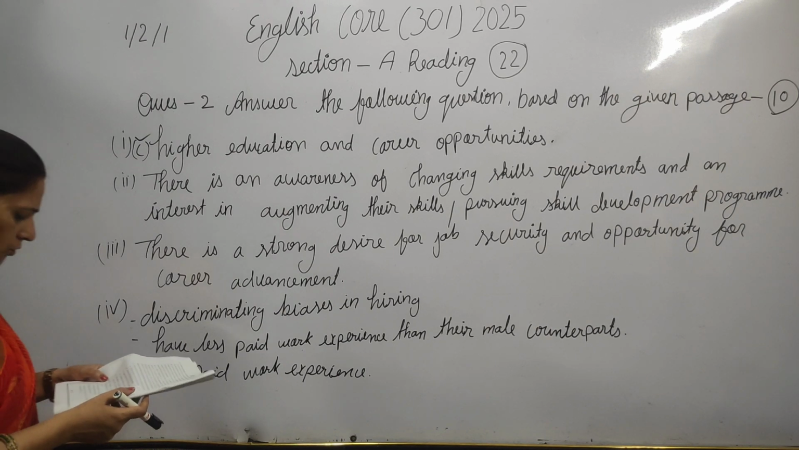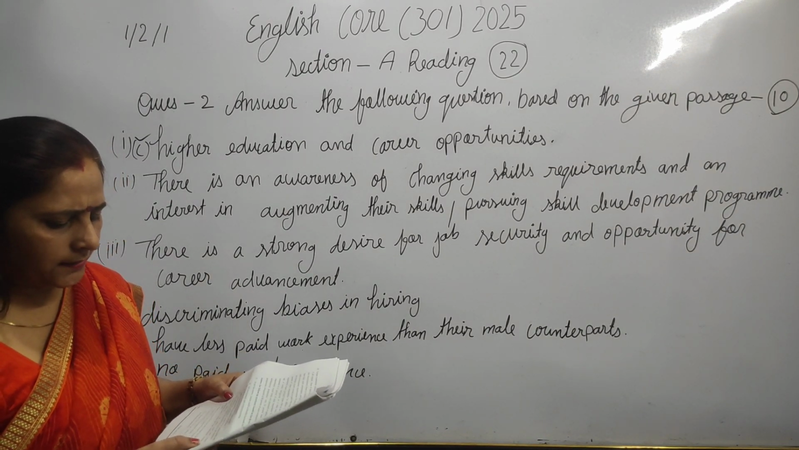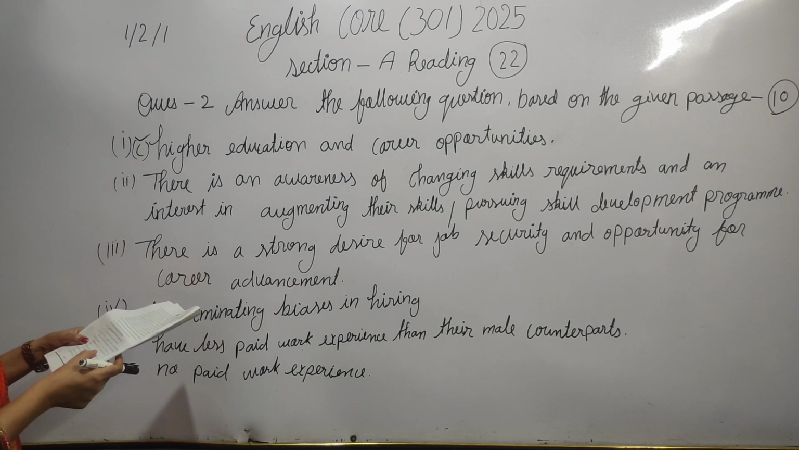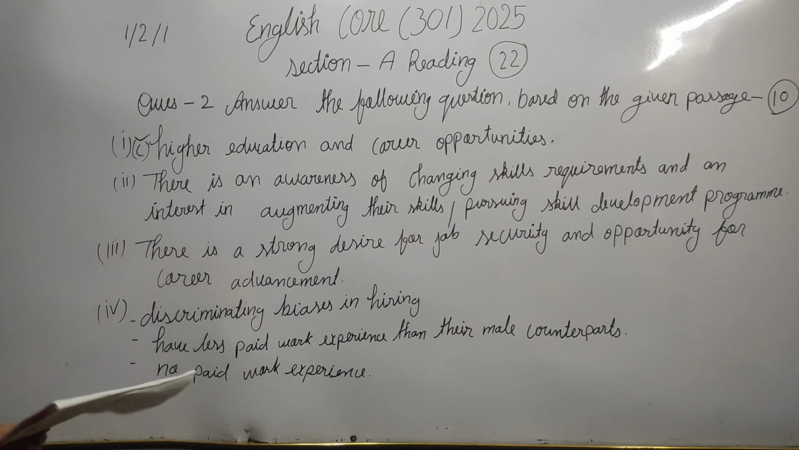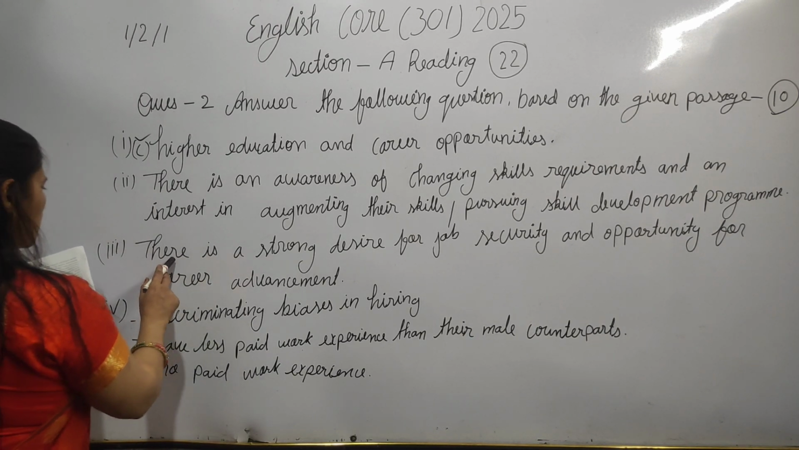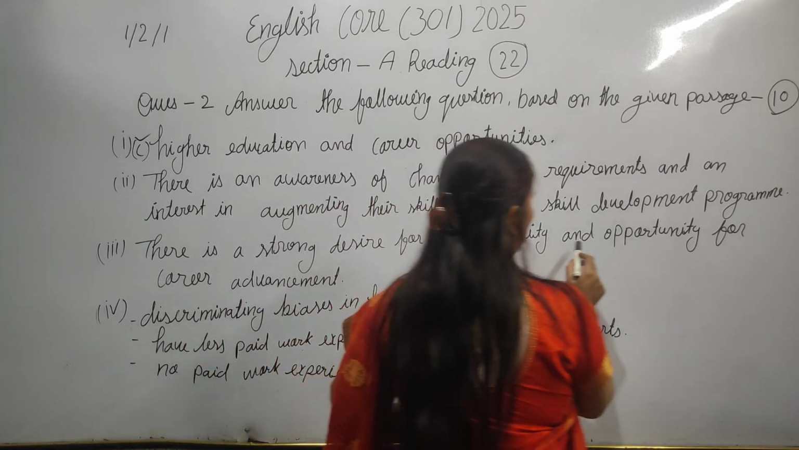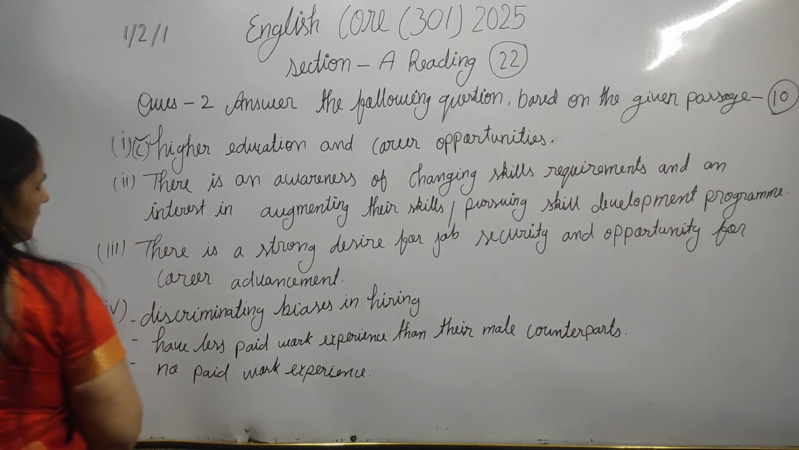Now the third question. With reference to the table, state one reason for entrepreneurship being the last preference among Indian youth. So your answer would be: there is a strong desire for job security and opportunity for career advancement.